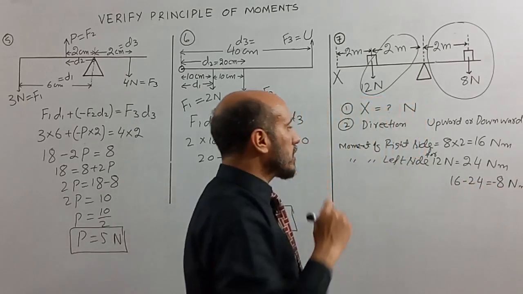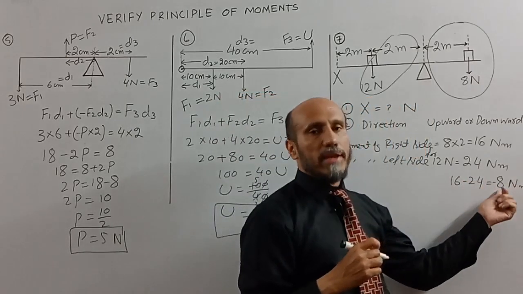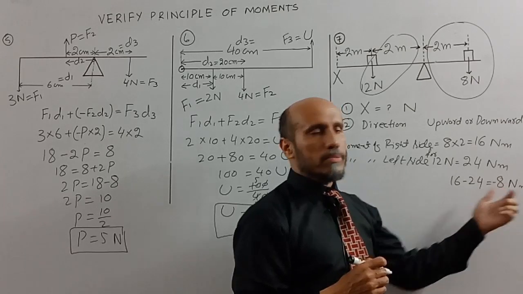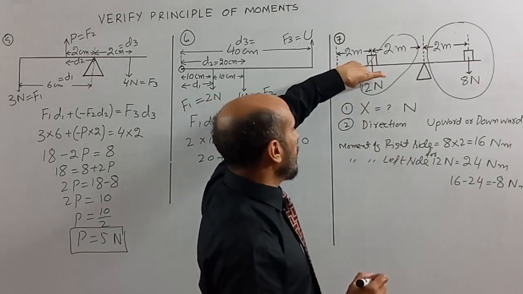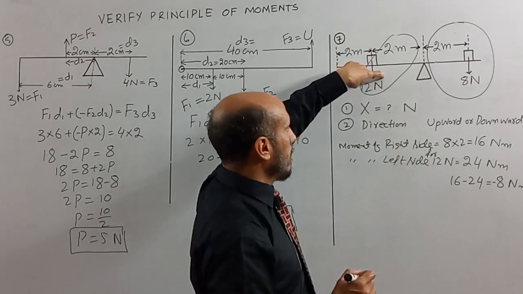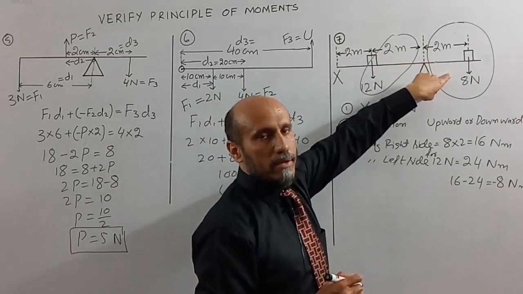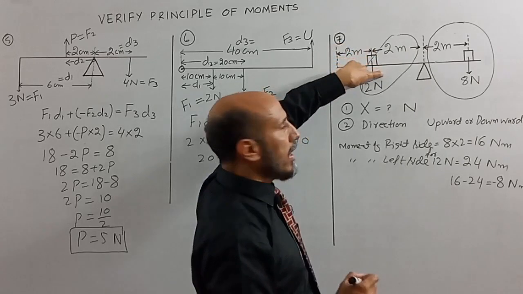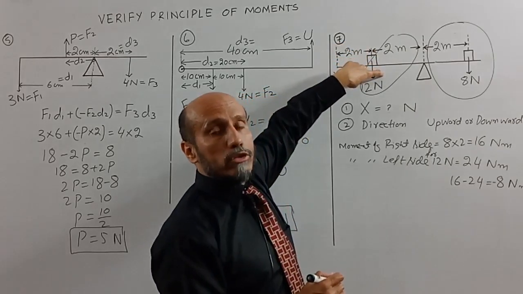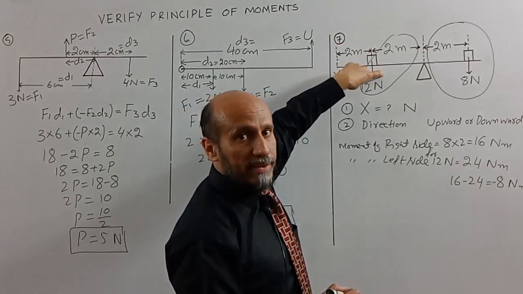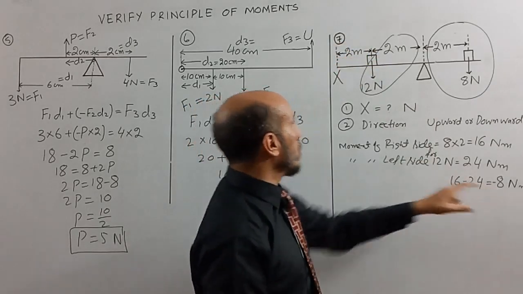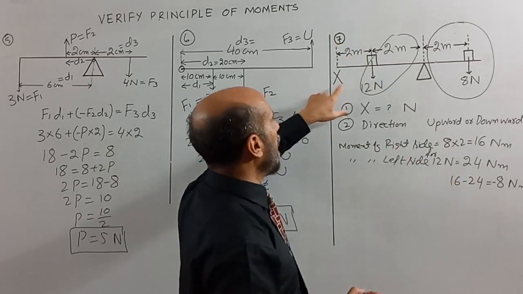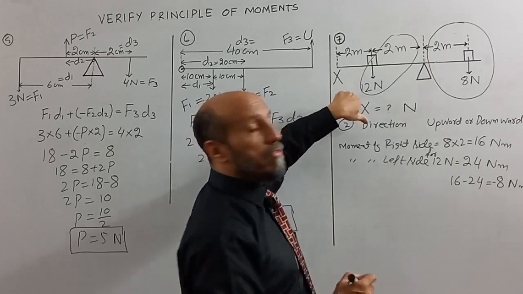So now what is the sign of that? Negative 8 Newton meter. It means the larger moment was over here, the smaller moment was there. So in order to balance this, we have to cancel the excessive moment produced by 12 Newton. So definitely this negative sign shows that now the force will be opposite to this 12 Newton.